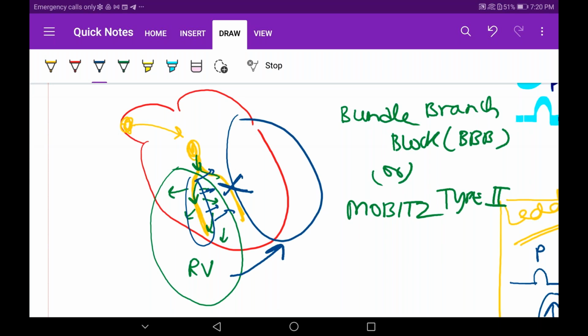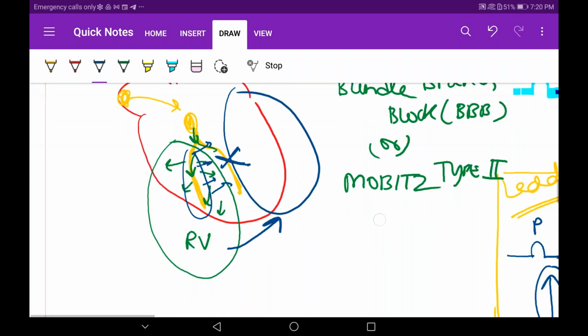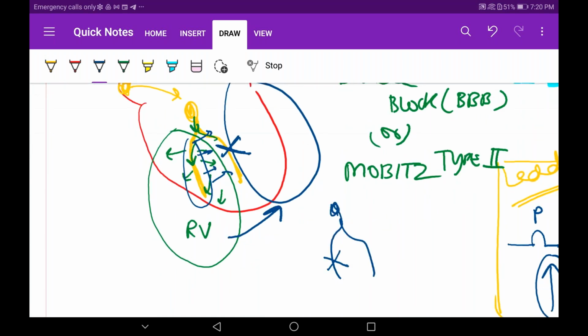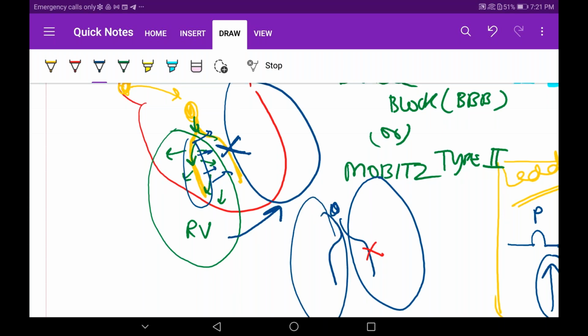Bundle branch block? Nothing much. It's simple: either one of these bundles will not work, either the right or the left. Both will not work, it's not like that. Either one of them will not work, and the opposite side will depolarize its own ventricle, followed by the respective ventricle on the blocked side.